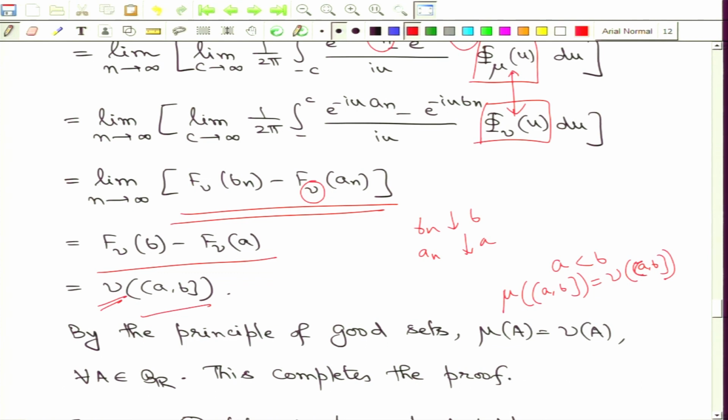So, more generally I can extend these ideas by finite additivity to finite disjoint unions of such left open right closed intervals, and since this collection of sets forms a field which generates the Borel sigma field, by the principle of good sets or by appealing to the characteristic extension theorem, we will be able to conclude that mu of A equals nu of A for all Borel sets. So, therefore, the two measures must match. So, this essentially tells you that if two probability measures have the property that their characteristic functions match, then the probability measures must match.